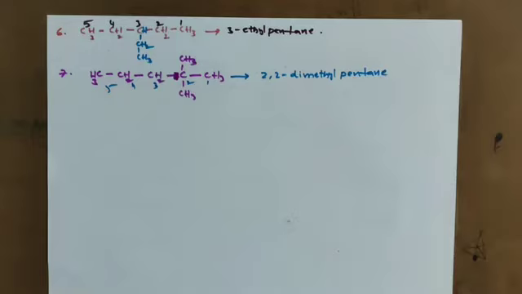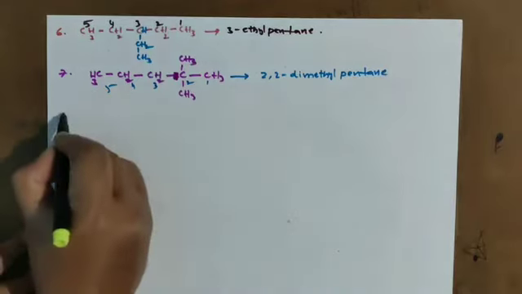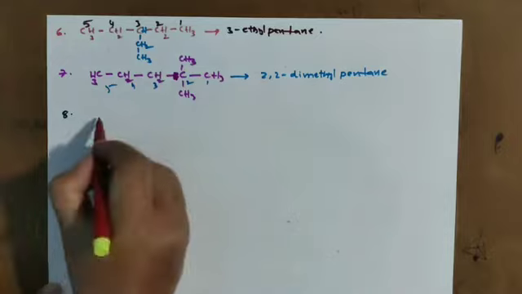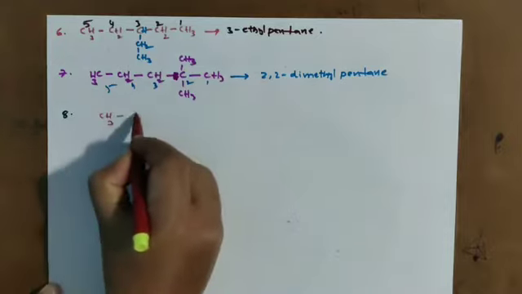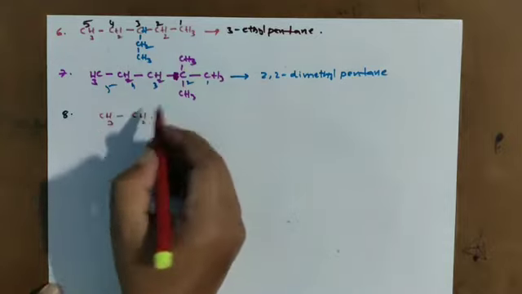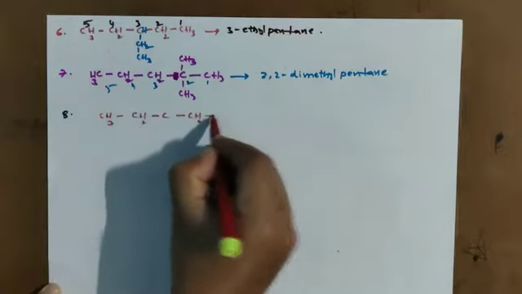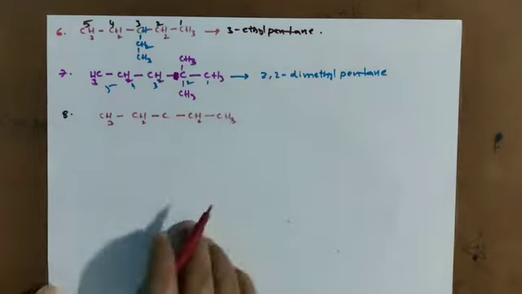This is one chain. And let me try another one. And this time I am taking another position, that is CH3 bond, CH2 bond, C, bond CH2 bond CH3.